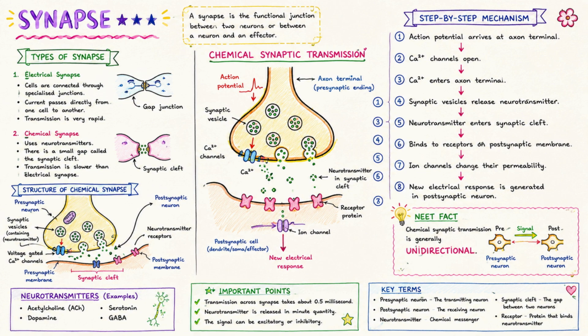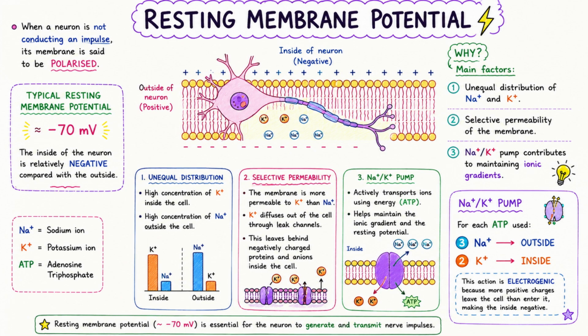When an action potential reaches the axon terminal, calcium channels open. Calcium enters the terminal and causes synaptic vesicles to release neurotransmitters. The neurotransmitters cross the synaptic cleft and bind to receptors on the next cell. This produces a new electrical response. Chemical synaptic transmission is generally unidirectional.